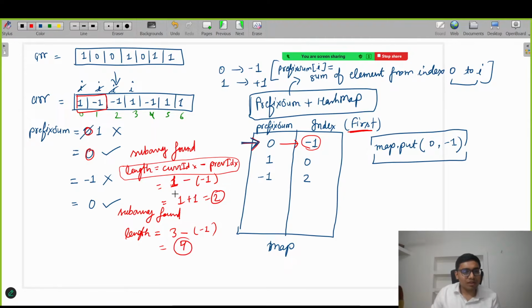If you see, right now we got the length 4, which is greater than the previous one. Means from here to here, this is the subarray. Got it everyone? Suppose we have defined a maximum length variable and we are updating it. Initially it was 2, then right now we got 4, so I updated. Got it? Fine. Let's move ahead.